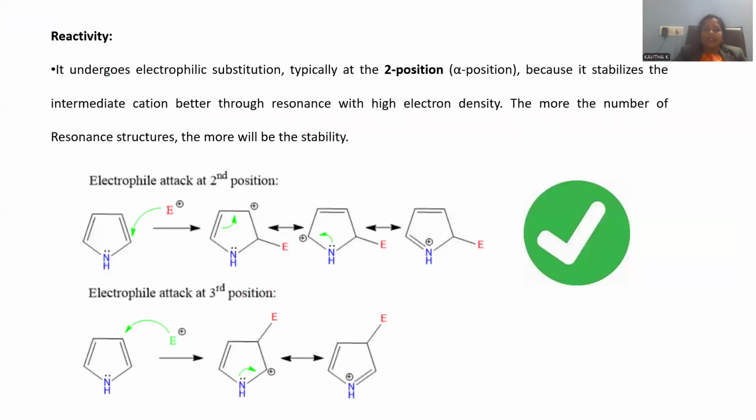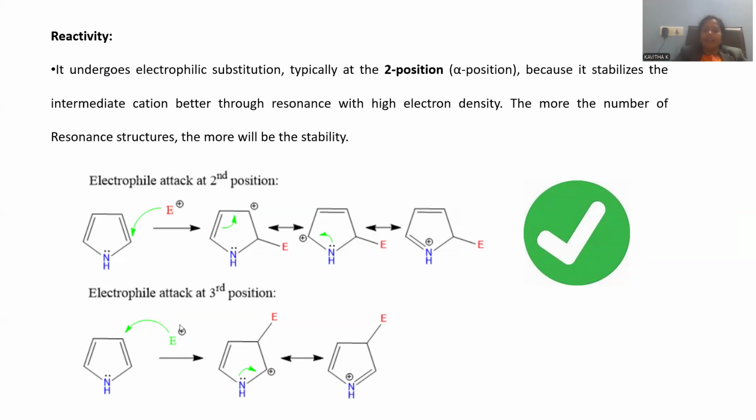Let me compare the reactivity where the electrophile is supposed to be substituted on this pyrrole molecule. An electrophile is nothing but an electron deficient fragment. So the electron deficient fragment of the reagent can be taken, because as we are already aware, pyrrole is a pi excessive compound. Already pi electron density will be more. 5 atoms are experiencing 6 pi electrons, so more electron density is experienced by this pyrrole molecule. Whenever an electrophile is added upon this molecule, there are two feasibilities. Either the electrophile may attach to position number 2, or else to position number 3.